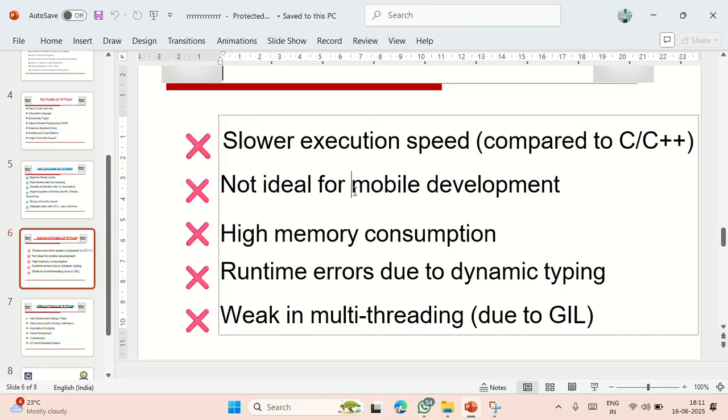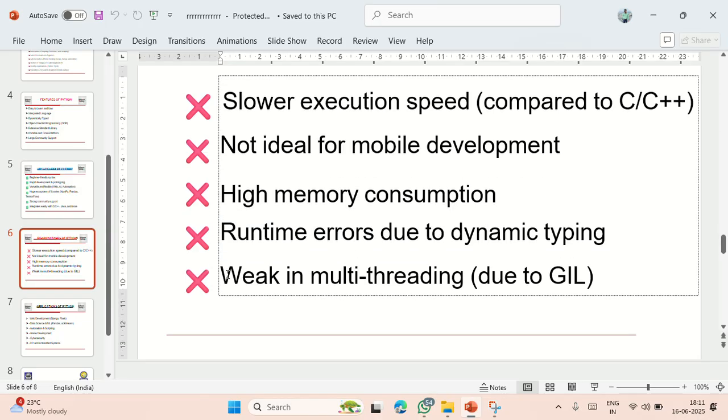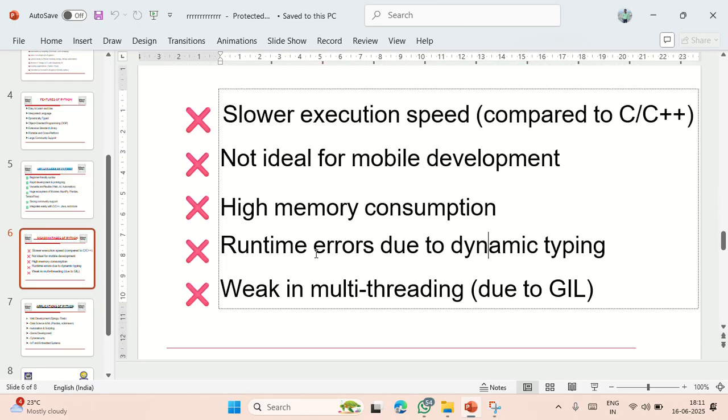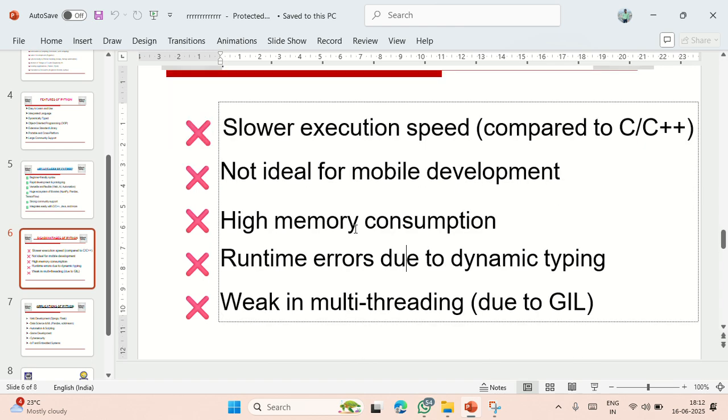It consumes a lot of memory, and it can also give runtime errors due to dynamic typing. It is also weak in multi-threading, because of the GIL it has some issues in multi-threading. So this is all about the disadvantages of Python.